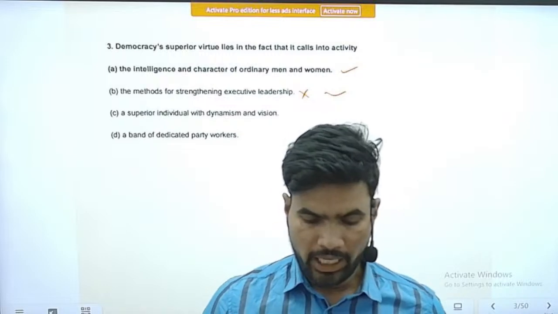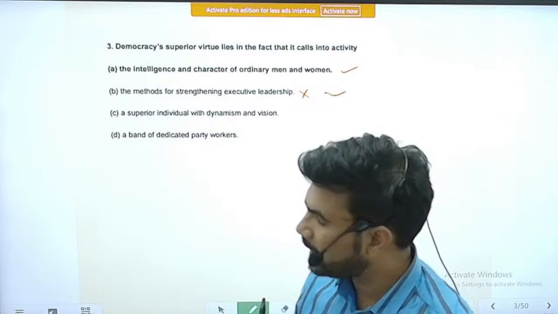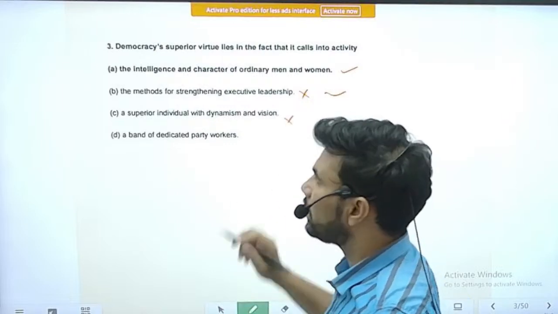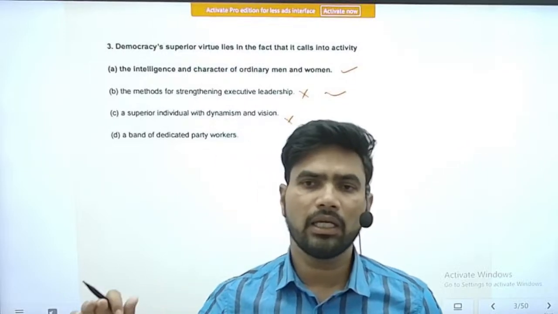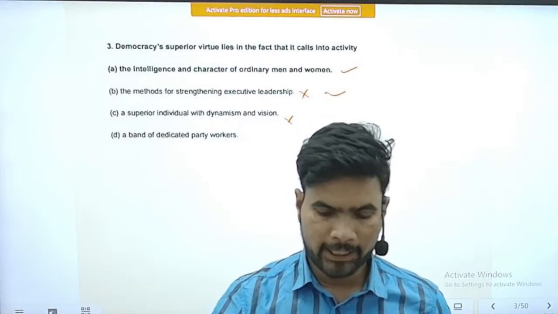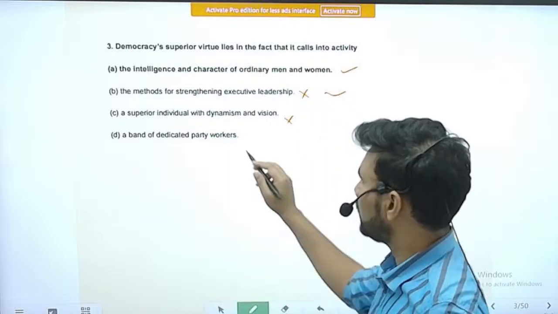Next one is a superior individual with dynamism and vision. Right. It is not about a single individual. It is about all the individuals that are there in the country or state. Next is a band of dedicated party workers. Right. This is also incorrect.